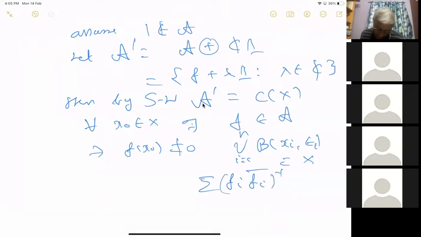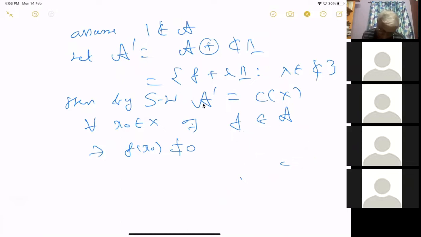Inverse, and then what? So this function never takes the value 0 on the whole space. So therefore it's invertible. Even if fi bar is zero somewhere, the terms will add up and it is not zero. Correct. This is positive and it will not cancel. That's the right thing. Good. So this is the point.